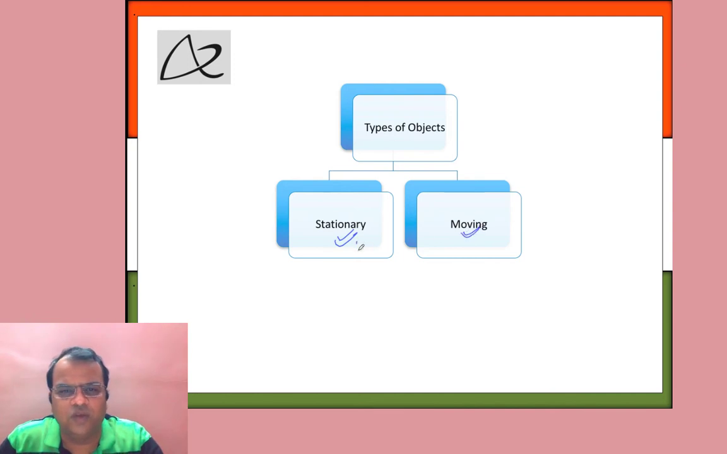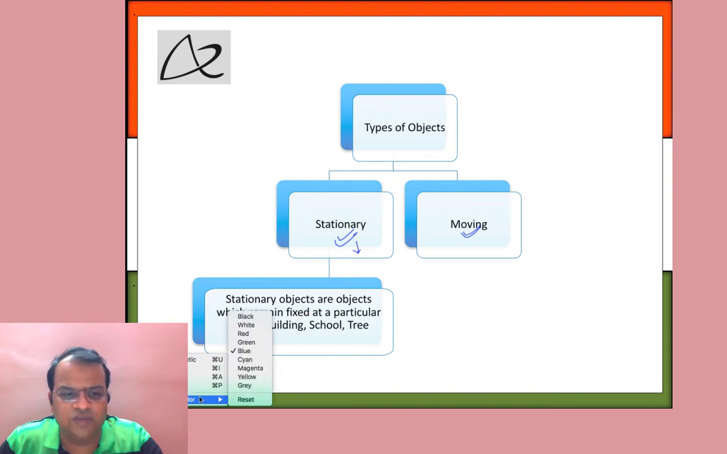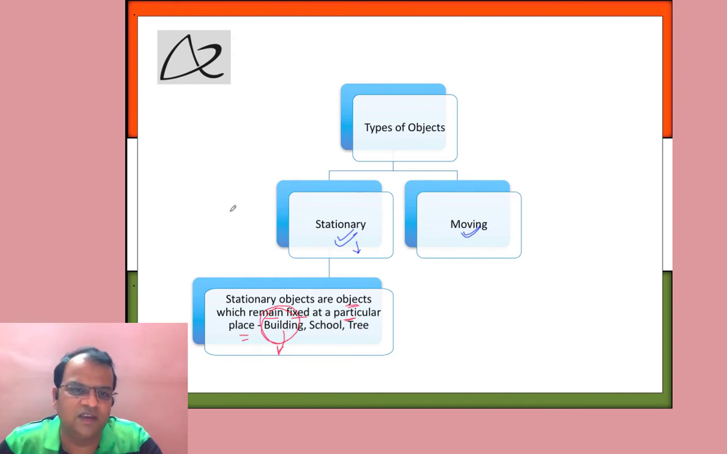So when we talk about stationary object, what exactly is a stationary object? A stationary object is basically an object which remains fixed at a particular place. So let's say, for example, when you talk about a building, so you must be studying in a school and the building that is there is fixed at that particular place. It doesn't happen that one morning you go to the school and suddenly you find that the building is no longer there. It has actually moved to the next block. It's fixed. So a building is a stationary object, right?